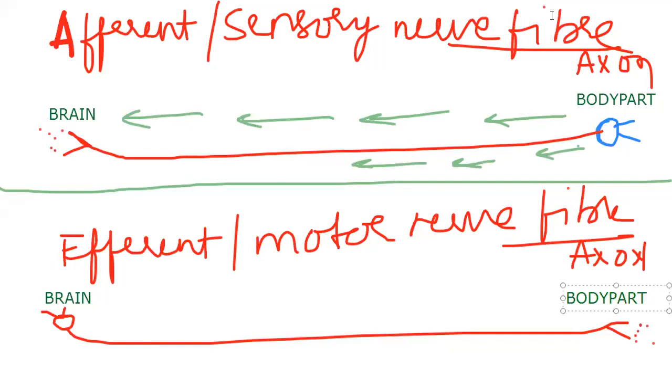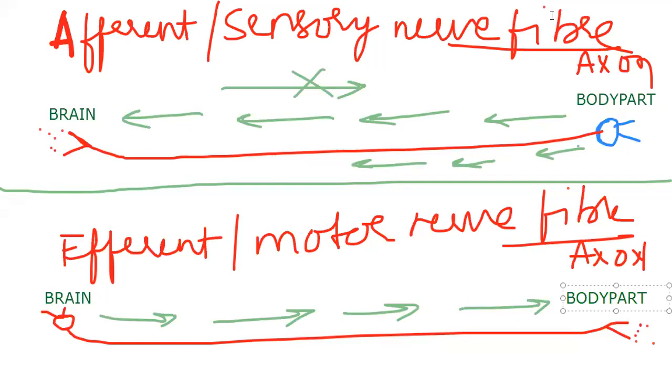But in the same road, you can't come back. Here, again the same: in efferent, we are going from the brain to the body part. In the same road, you cannot return. That is the first thing you remember.